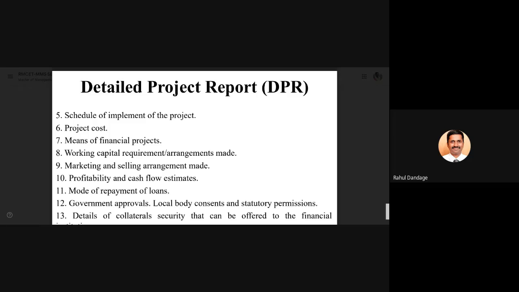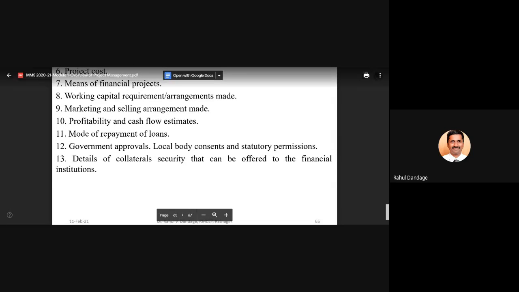So if you are taking certain loans for executing the project, how the repayment of loans will be undertaken, what the plan will be, government approvals, which authorities' approvals are needed for that particular project, local body consents and statutory permissions, like which are the local bodies, whether the project is going to be executed in a gram panchayat area or a municipal corporation, what permissions are required.